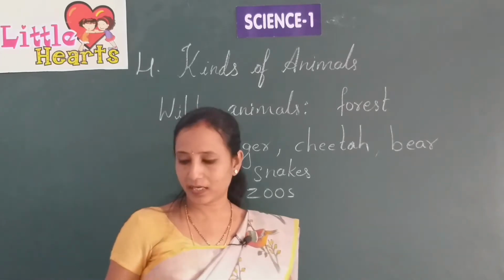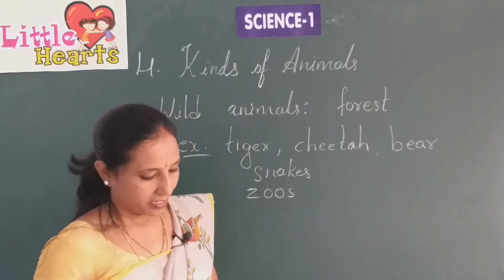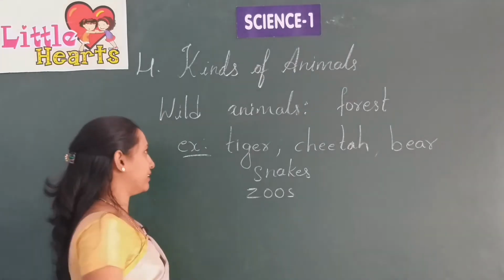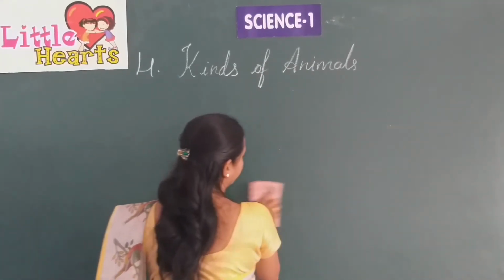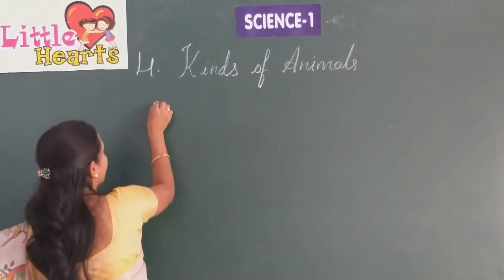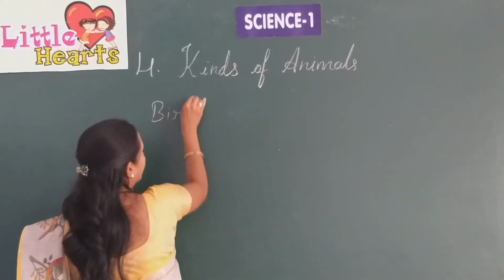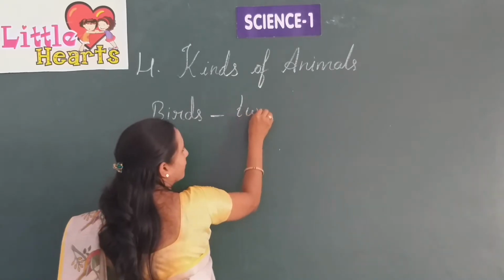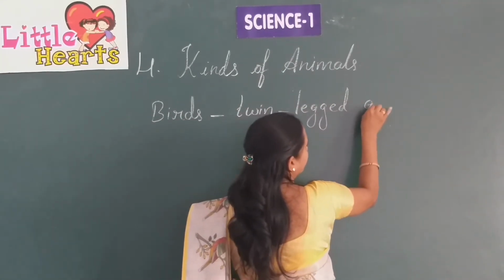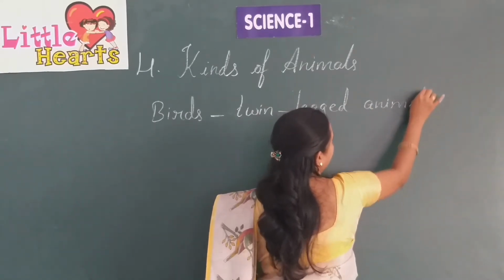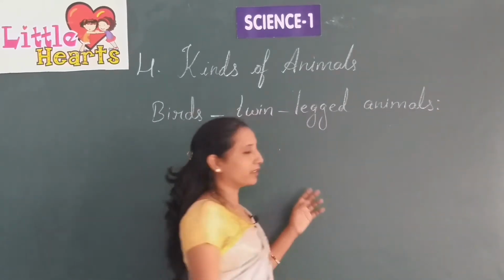Yes. Next one is birds, two-legged animals.